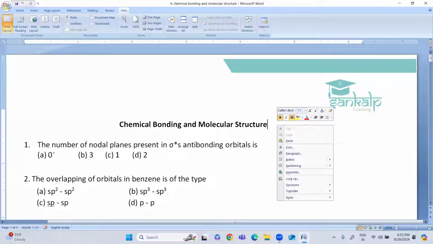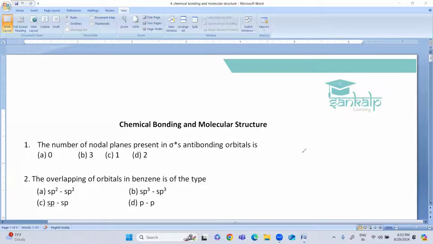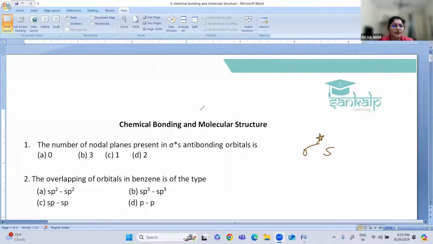The number of nodal planes present in the antibonding sigma star s orbital is. Try to answer if you know.